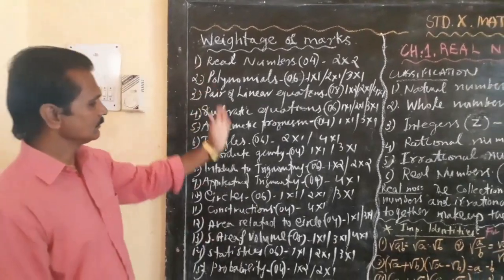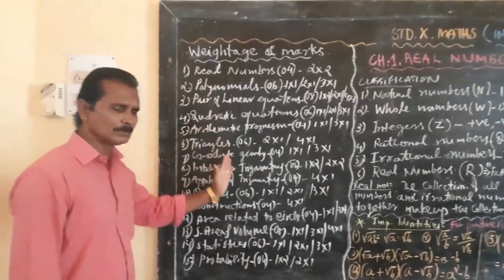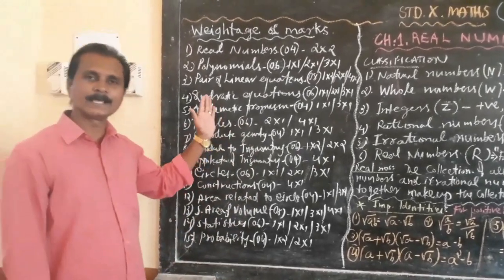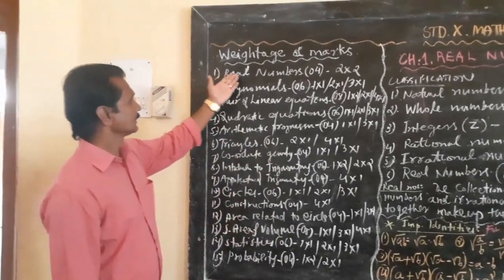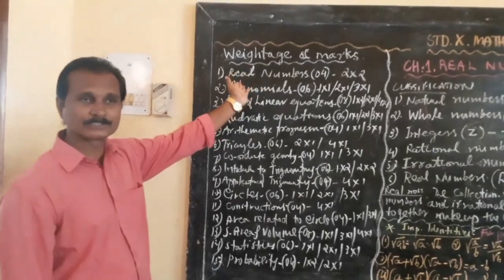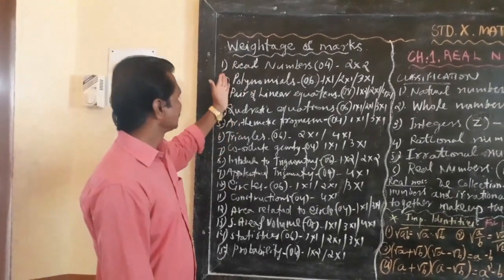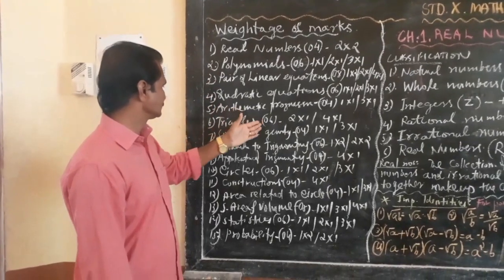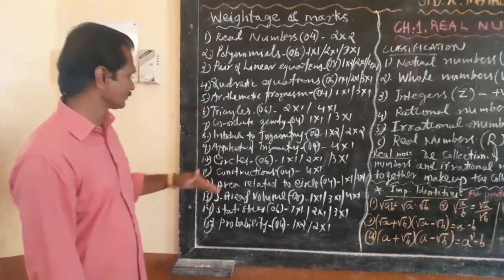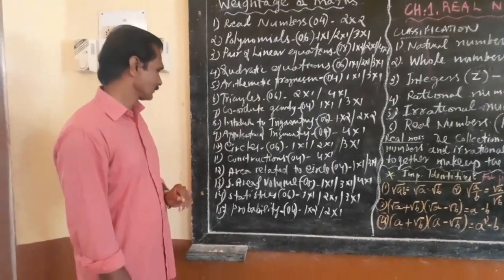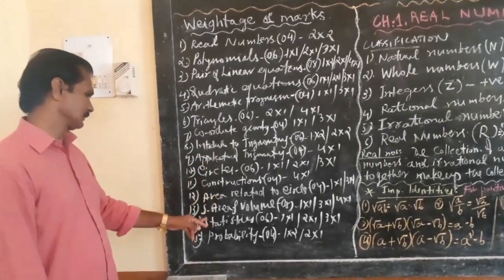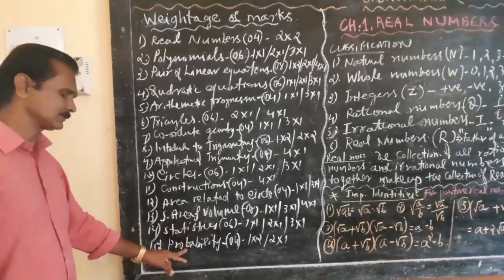So you can see there are a few chapters very familiar to us. We have discussed them earlier. Real numbers, number system, we have discussed in 9th standard, and polynomials, triangles, coordinate geometry, then circles, constructions, areas related to circles, surface area and volume, statistics, probability.